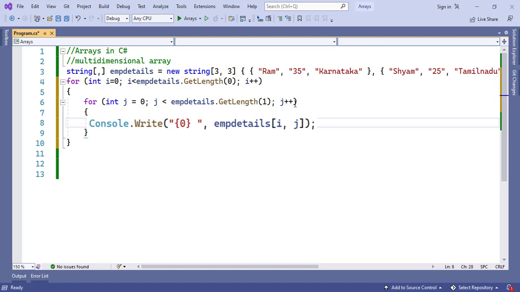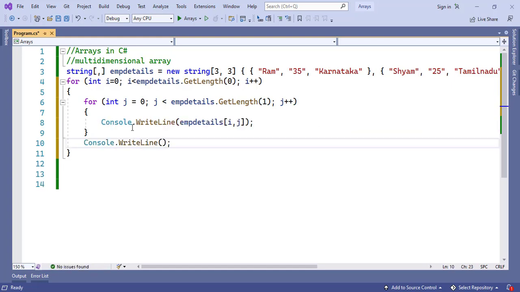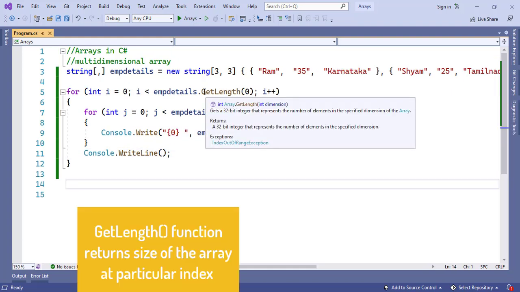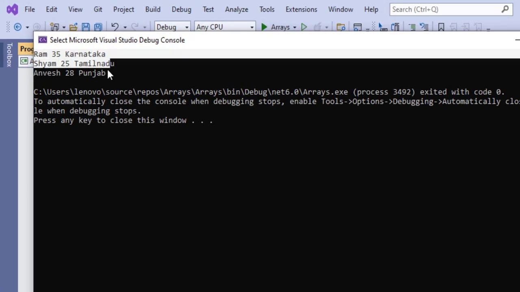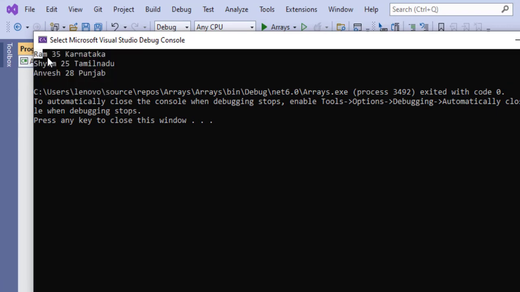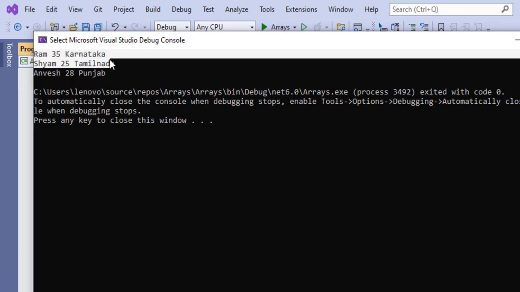What is our array name? It is employeeDetails and then i comma j. Next we'll give Console.WriteLine. Here the GetLength function returns the size of the array at a particular index. Now let's run and check what output we'll get. Here you can see we are getting 3 rows and 3 columns of employee details: name, age and their state.